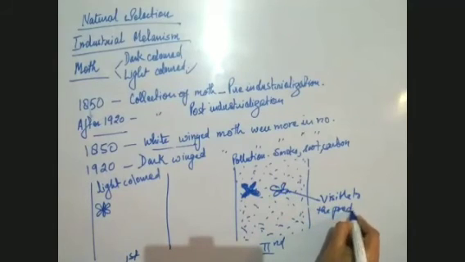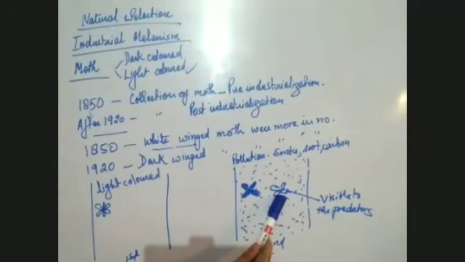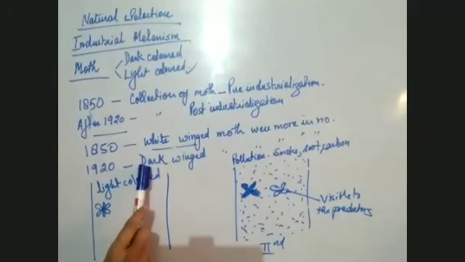So when these were visible to the predators, they were eaten up in large numbers. So when these were eaten up in large number, their number decreased, and the number of dark winged moths increased. This is a very important phenomenon, and this phenomenon is known as industrial melanism.